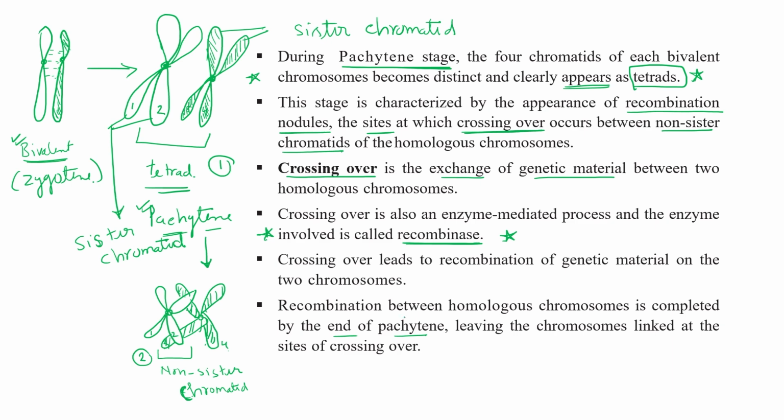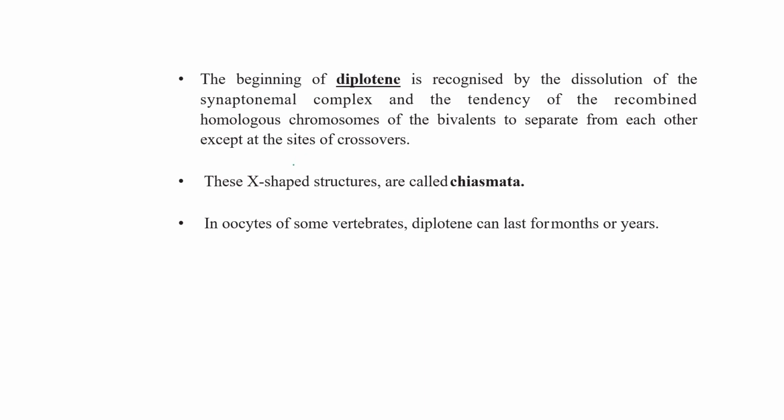Okay, leaving the chromosome linked at the site of crossing over. Clear? Okay. So, after pachytene, diplotene. Next phase, diplotene. The beginning of diplotene is recognized by the dissolution of the synaptonemal complex. Now, that pairing occurs because of the presence of the synaptonemal complex, right? So this synaptonemal complex starts dissolving itself.